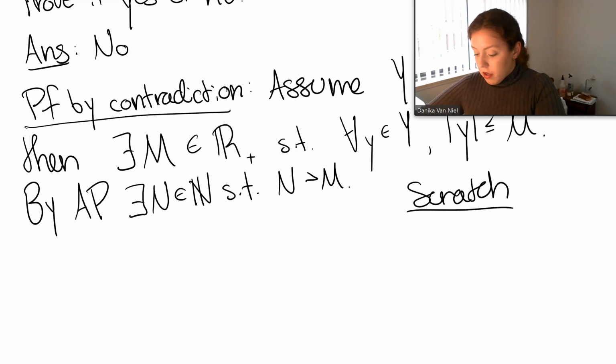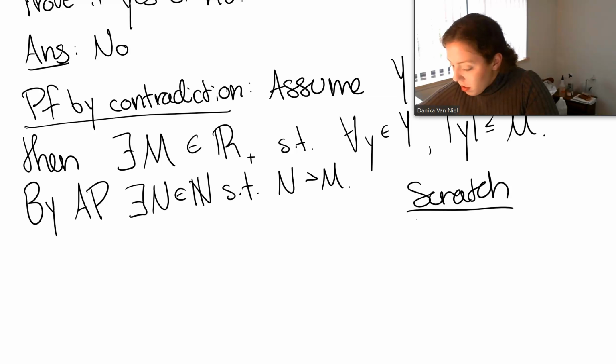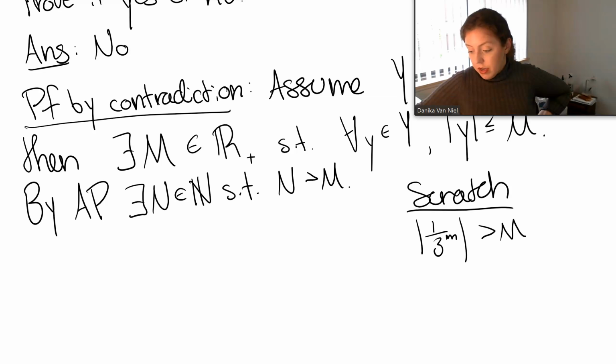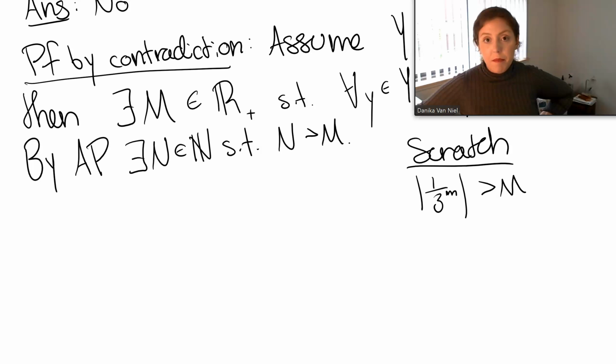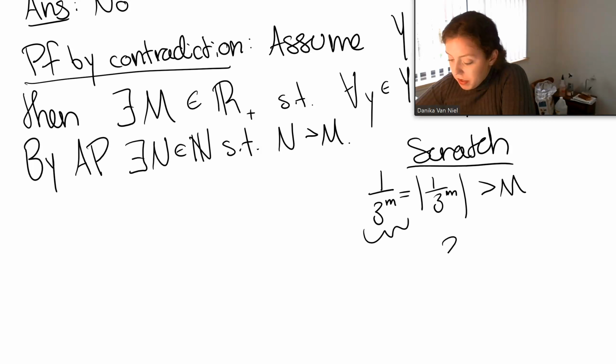I want to assume that we have, maybe I'll call it little m or something, is bigger than, okay? All right, so now, what do we know about 1 over 3 to the m? Can that ever be negative? No, it cannot. So that's equal to just that. Well, we could write it as 3 to the negative m. We want that to be bigger than capital M.